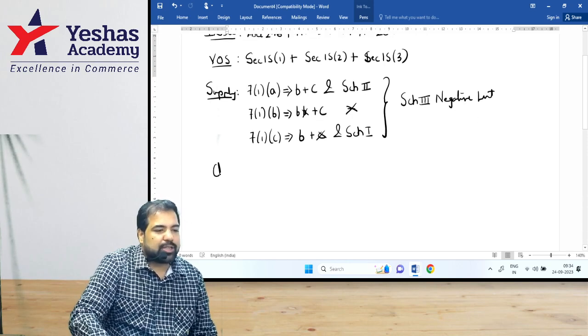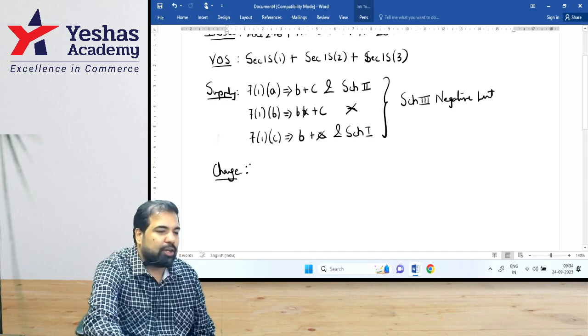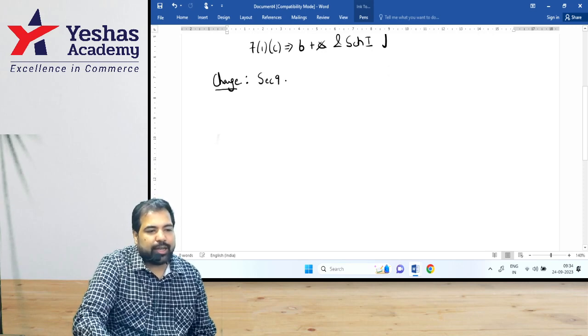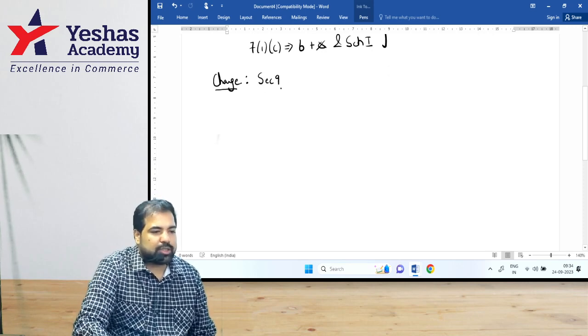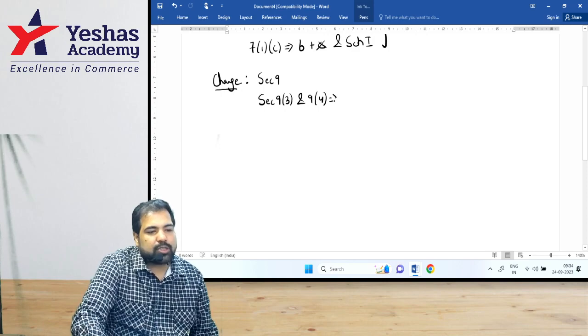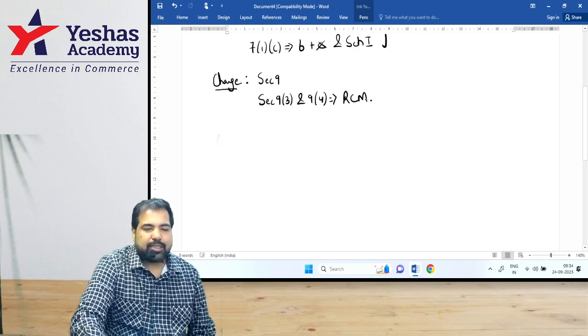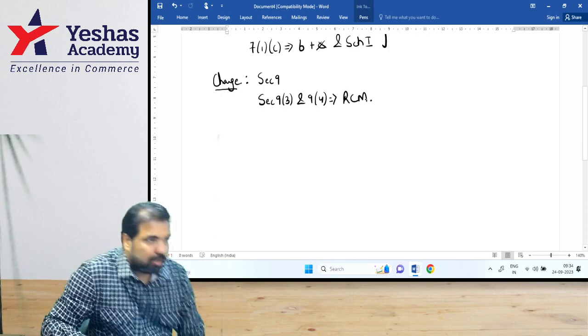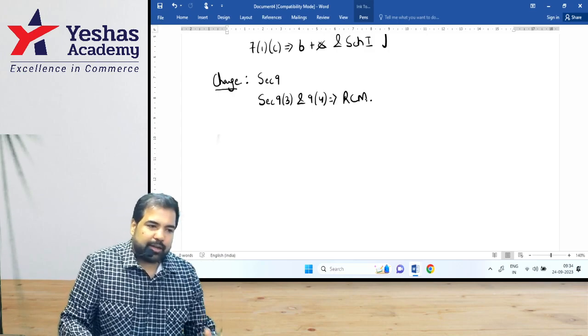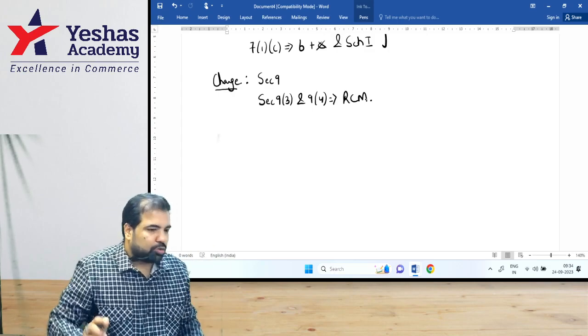After that, guys, we started a chapter called charge of GST. In charge of GST, guys, when do you charge your phone? So section 9, guys. Section 9 is the main section. Section 9(3) and 9(4). Remember this, guys. This is all the supplies under RCM. But guys, remember, whether you're purchasing it, whether it's FCM or RCM, doesn't matter. No, purchase leads to what? Credit. You know this, guys. So don't let RCM bother you too much.